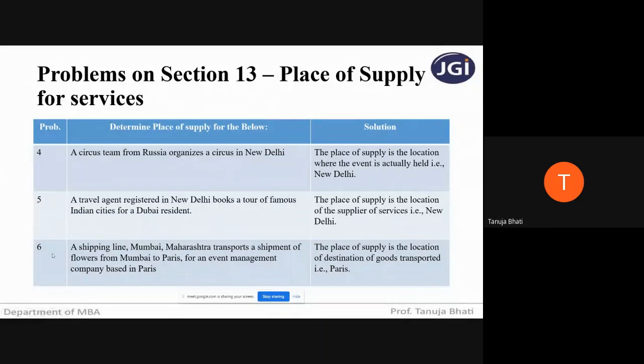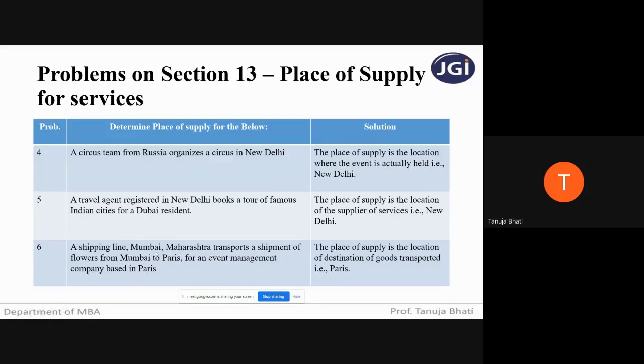Okay. Next, sixth. A shipping line in Mumbai, Maharashtra, transports a shipment of flowers from Mumbai to Paris for an event management company that is based in Paris. So I told you, in respect of transportation of goods other than by way of mail or courier, it is going through shipment.